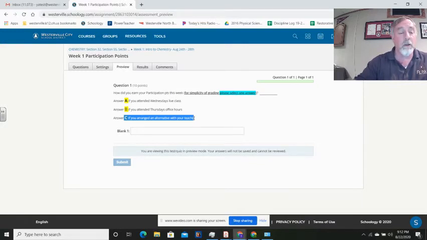Participation points are very important. Typically, if I had you in class, I'd be able to interact with you and I'd be able to tell, are you getting it? Are you not getting it? I like to walk around the room and I can chat with each student individually, look over your shoulder, see how you're doing. But with remote, I can't do that. So this is just a way for me to make sure that I touch base with every student every week. And for working with me on that, you will get 10 points each week simply by working with me to make sure we have some time together to go over your chemistry.